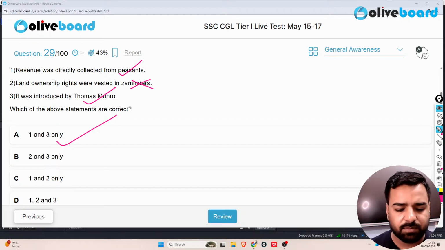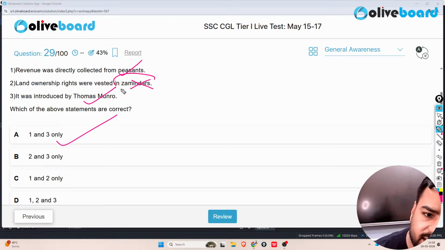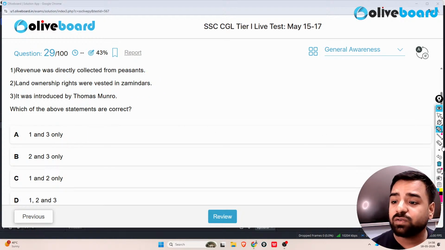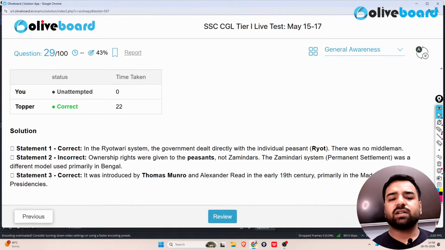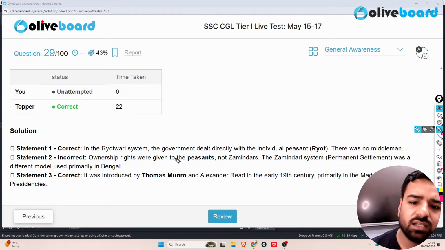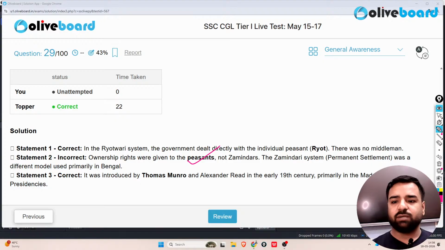And guys, please remember here in this question, if I talk about the explanation, why is zamindar not correct here? So 1 second, I'll just mark the correct answer first. So 1 and 3, yeah. So why was it incorrect? The reason is that the ownership rights were actually given to the peasants, not zamindars, and that is very important. Please remember this. The Zamindari system was a different model which was used in Bengal. So here only and only options 1 and 3 were the correct ones.